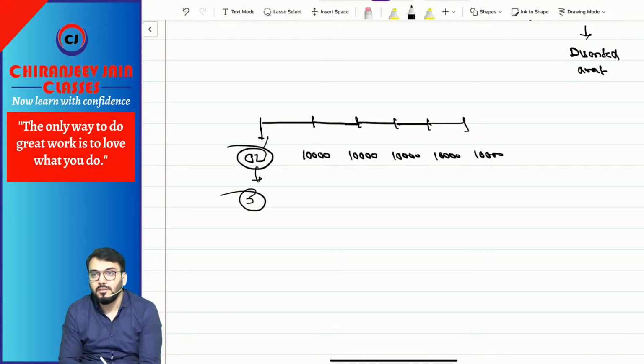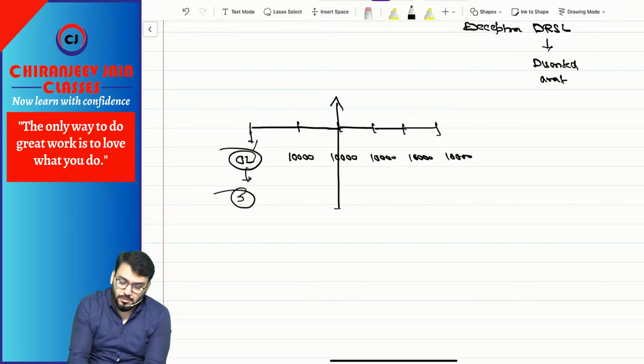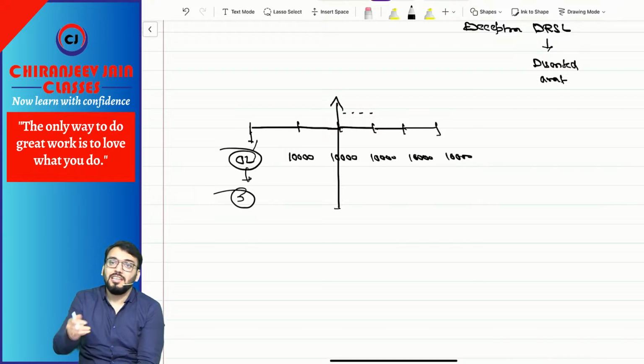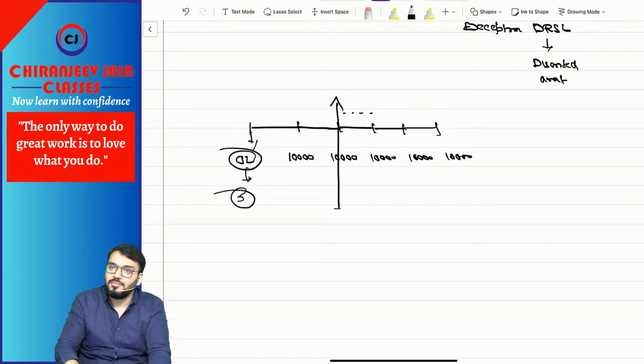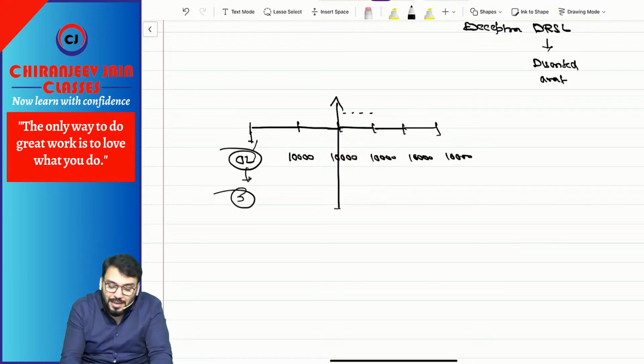Understood? Can I say till now suppose you have used it for 2 years. So can I say it is partially performed by both parties? Even though 2 years have expired, for the balance 3 years, is it an executory contract or not? It is an executory contract. Correct. Now what happened?